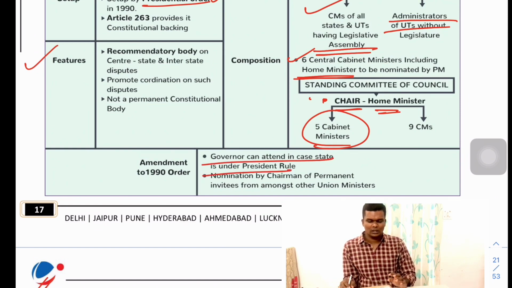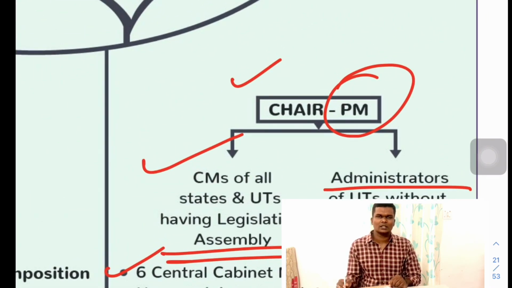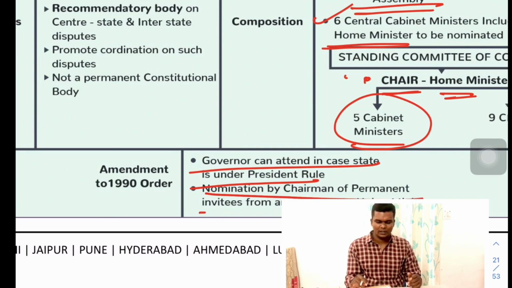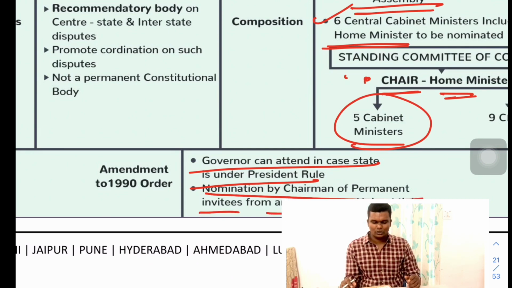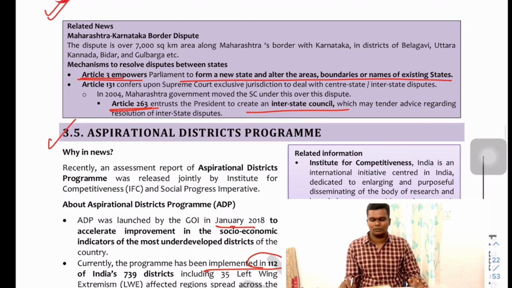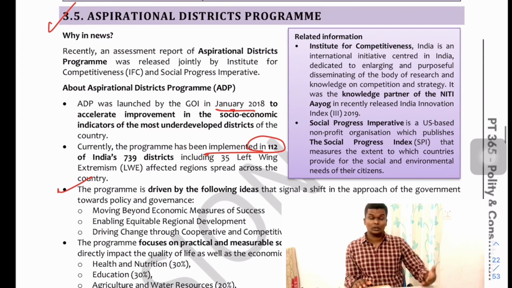Fine. So the amendment to the Presidential Order in 1990 said that the governor can attend in case the state is under President's rule, because earlier, as we have said, it should be attended by the CMs and administrators. So now the 1990 Presidential Order has been modified, and permanent invitees from among the union ministers are to be nominated by the chairman. Fine. So this was relating to the Interstate Council, because often one or the other state issue will always be coming up, whether it is related to, let's say, a water issue or any other issue.